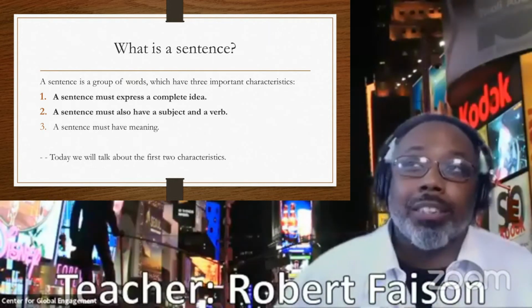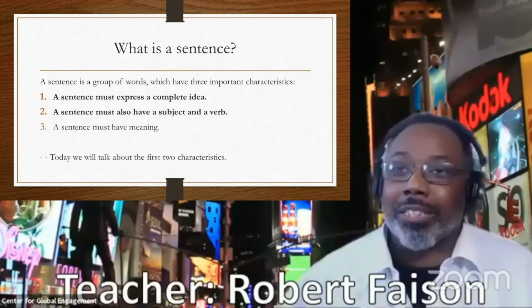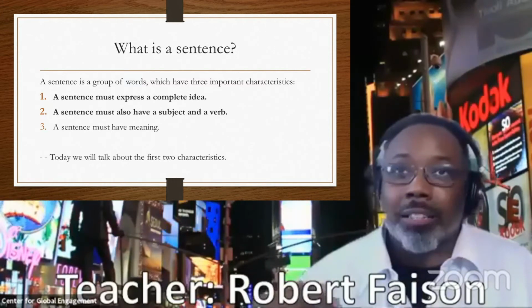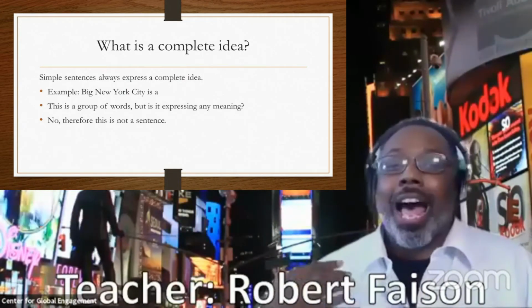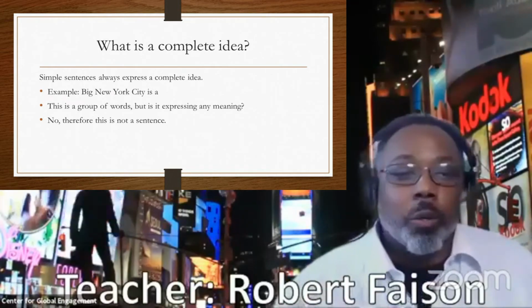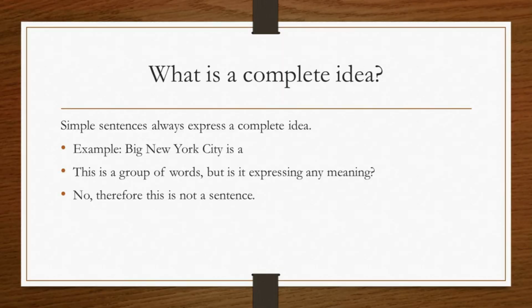So the first question that we have after what is a sentence is, what is a complete idea, okay? Simple sentences always express a complete idea. One example, let's take a look at this: Big New York City is A. Sure, this is a group of words, but is it expressing any meaning? Not exactly. It doesn't really say anything. Big New York City A doesn't express a meaning, so therefore it's not a sentence.